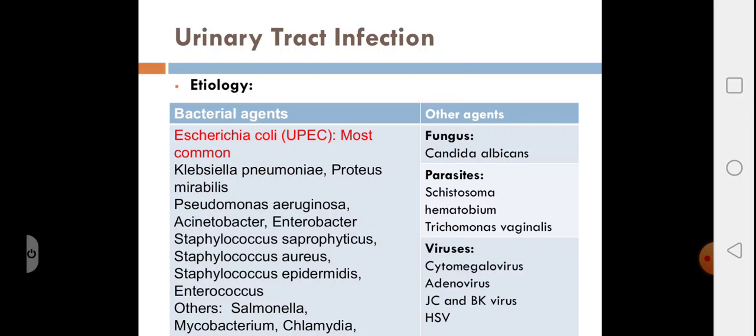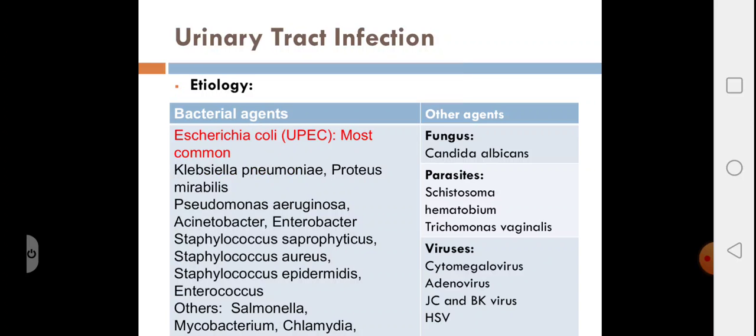Now looking at Proteus, it has an enzyme urease which breaks down the urea present in the urine into ammonia. So there's raised pH which causes precipitation of phosphate crystals to form struvite stones. So Proteus is one cause for renal stones. Other agents are Pseudomonas aeruginosa and Acinetobacter, which cause hospital-acquired urinary tract infection, the most common cause of hospital-acquired or catheter-associated urinary tract infections.